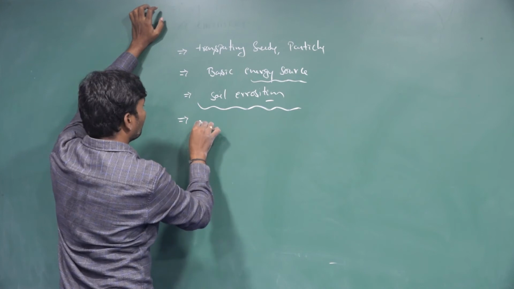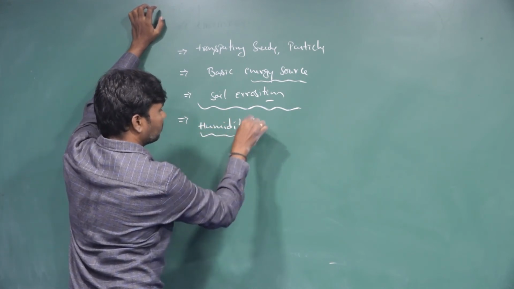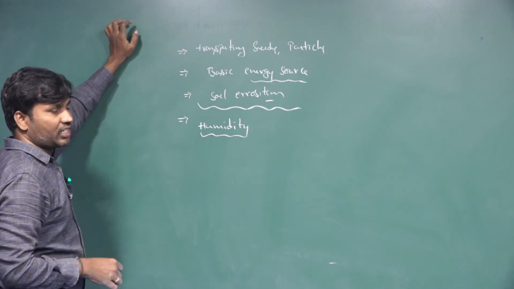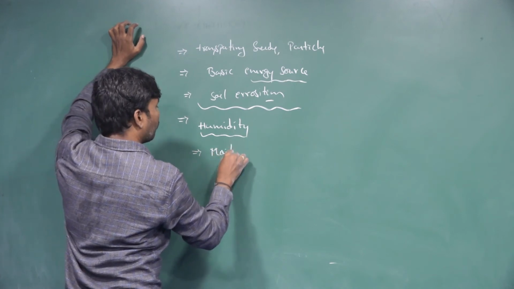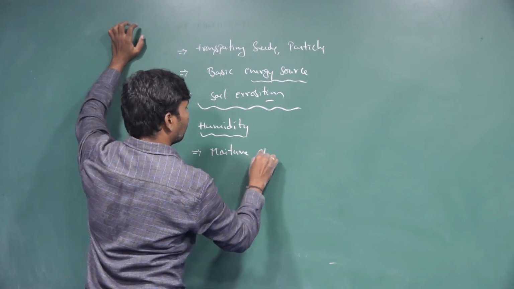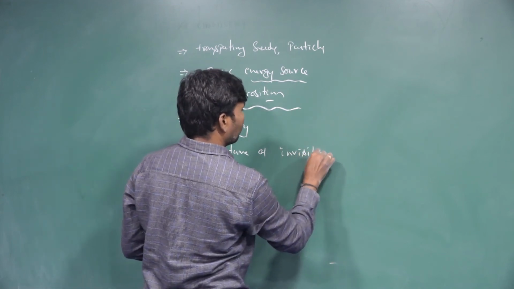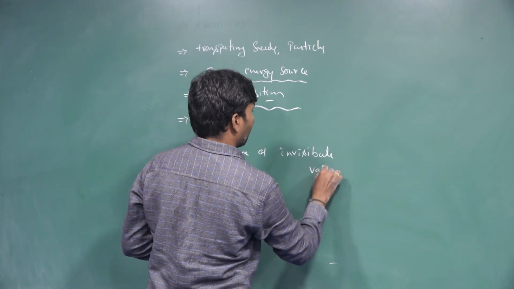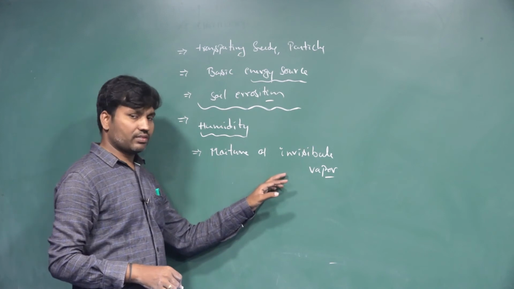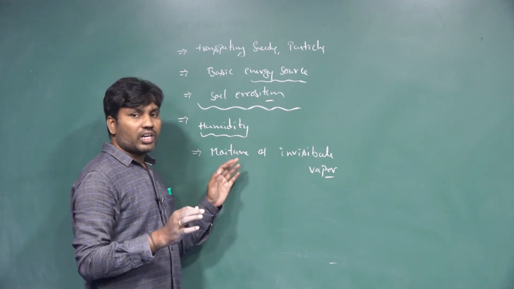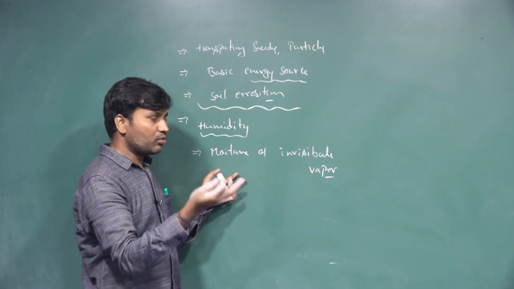Next one is humidity. So the next abiotic factor is humidity. Humidity is nothing but the moisture of invisible vapor in the atmosphere, whatever is invisible, that means we are not able to see it.